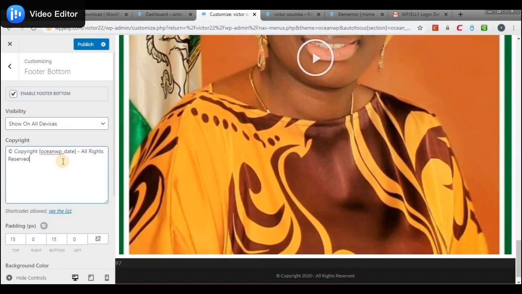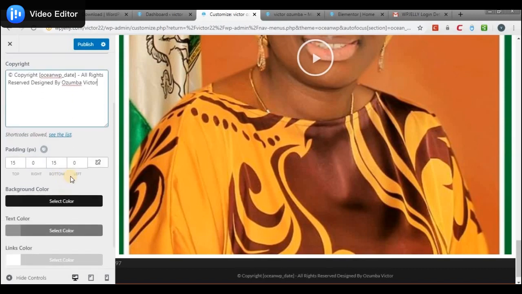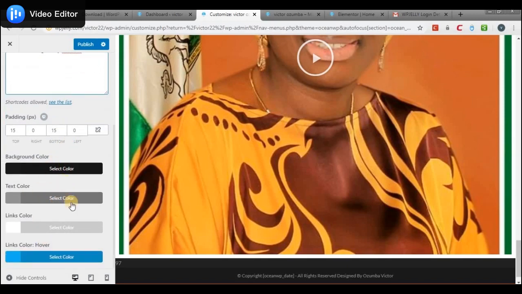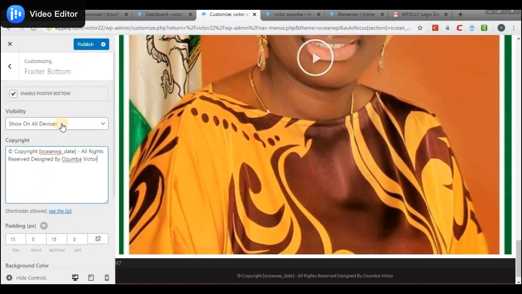So you could also have designed by Ozumba Victor. Then of course you could change the background color if you wish, the text color, the link color. We've been through this before, and you could show it on all devices or hide it on any of the devices you want. Of course you'd want to leave the credit and the copyright protection, so you give credit to yourself.